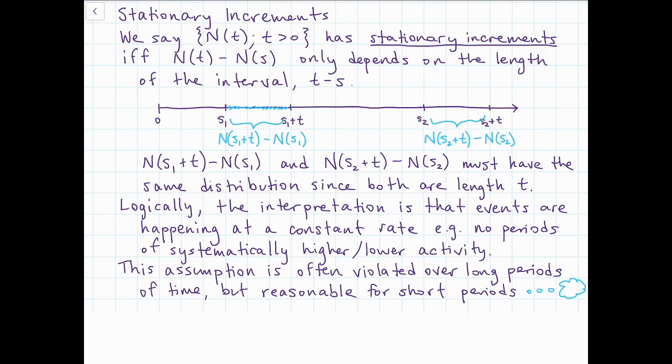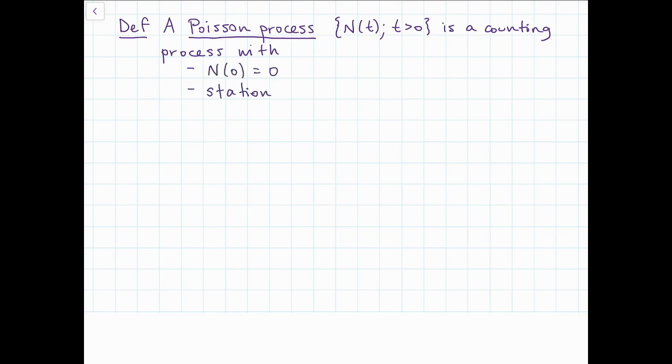All right, with all of that in mind, we're now ready to formally define a Poisson process. We say a Poisson process, again we'll call it N(t), where t is a positive real number, is a counting process that has 4 additional conditions. First of all, we have to start at 0: N(0) equals 0. Second of all, we need stationary and independent increments, both of those.